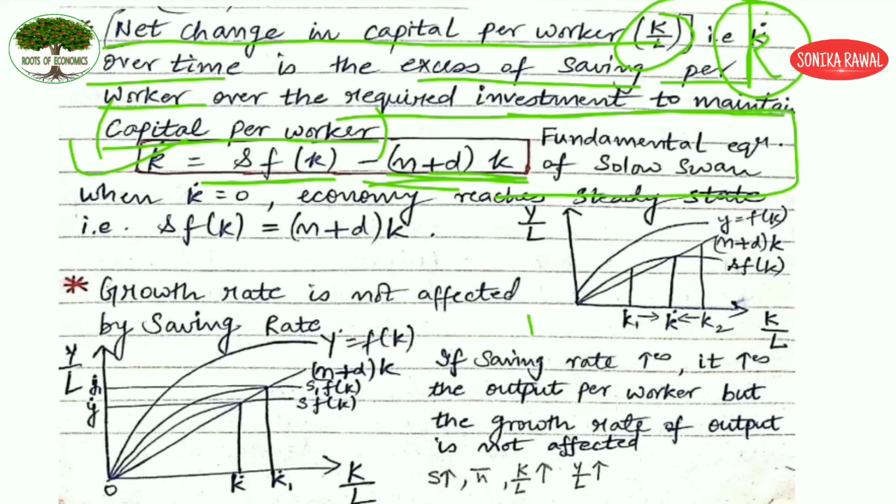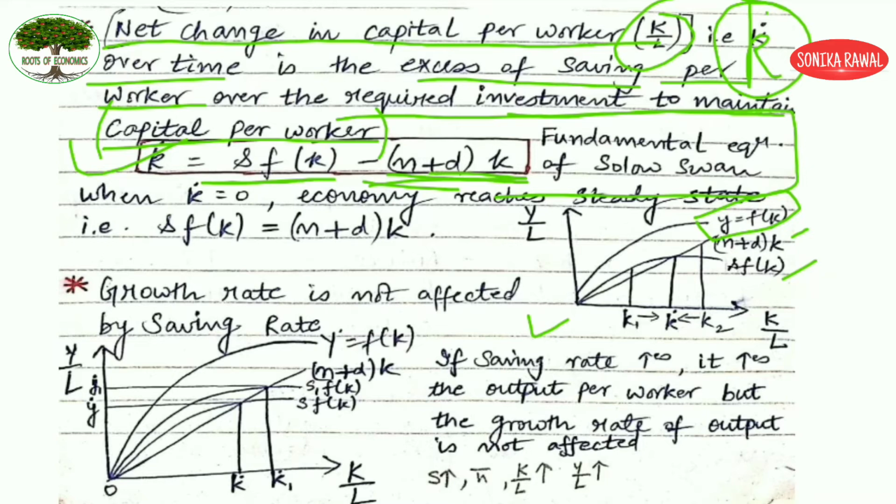Now you will see the figure here. I have drawn the n plus dk curve, and then you have your SFK curve. And also I have drawn Y equals to Fk here. What is Y equals to Fk? This is your production function, right?